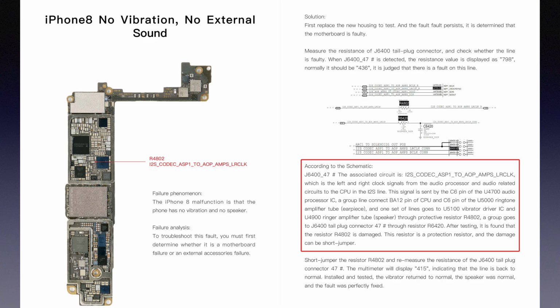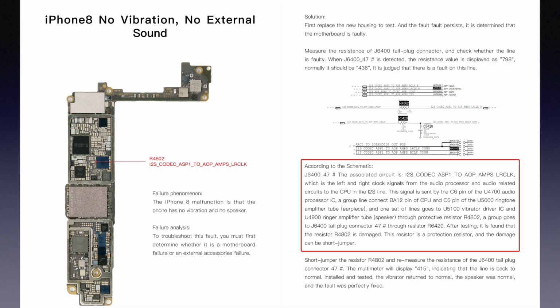A ground line connects the BA12 pin of the CPU and the C6 pin of the U5000 ringtone amplifier, and one set of lines goes to the U5100 vibrator driver IC and U4900 ringtone amplifier through protective resistor R4802. A ground goes to J6400 tail plug connector pin 47 through resistor R6420.